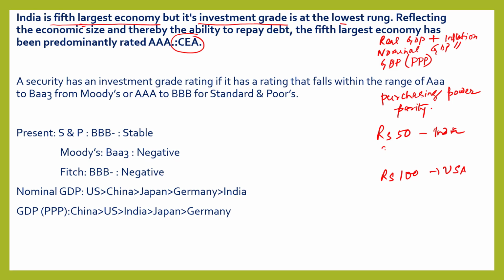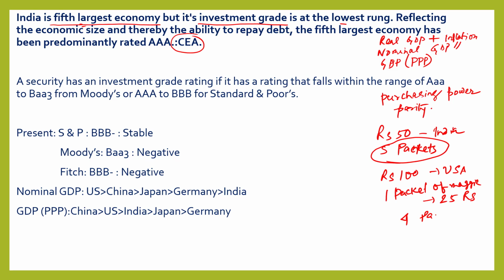Then how many packets will you get? 5 packets. Suppose in USA, the price of 1 packet of Maggi is 25 rupees. Then how many packets will he get? He will get 4 packets of Maggi.